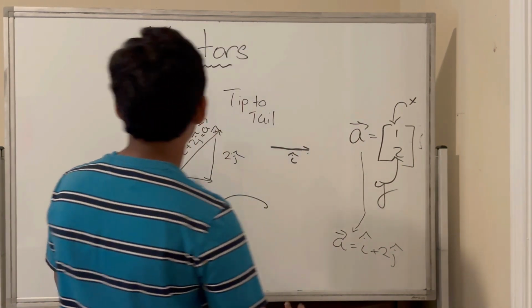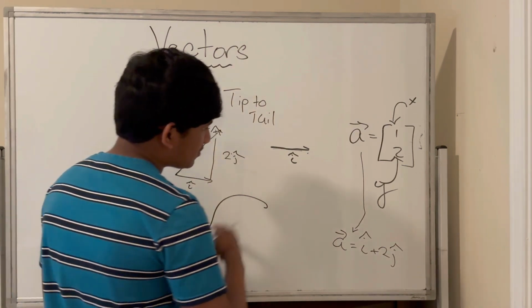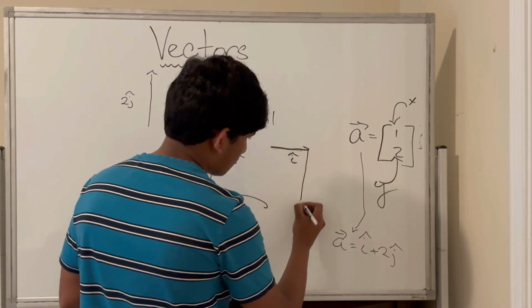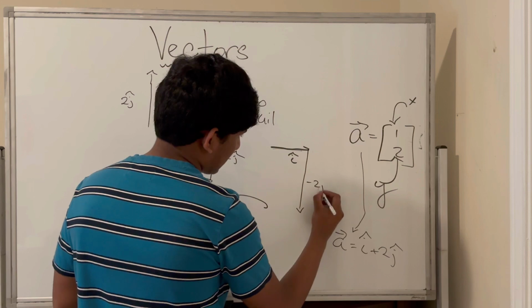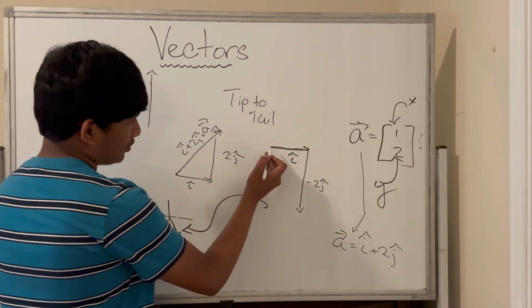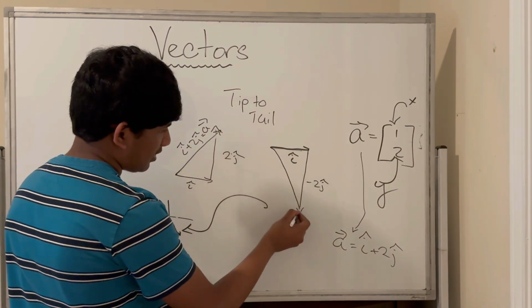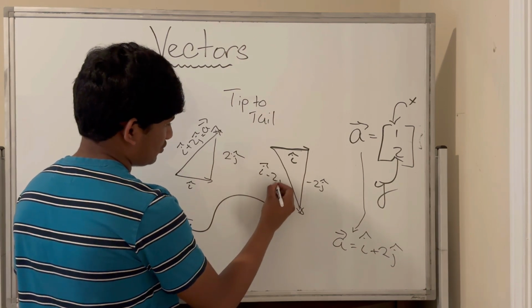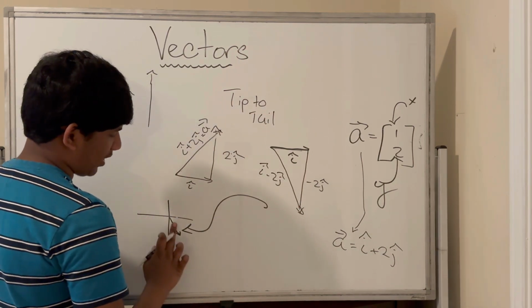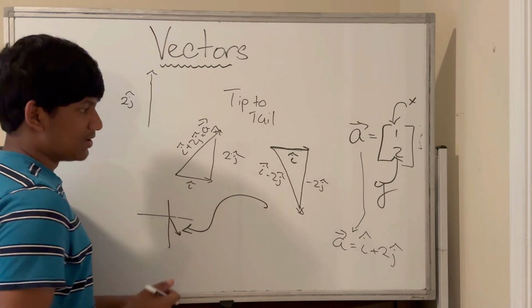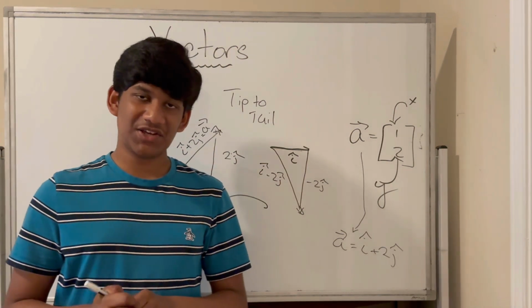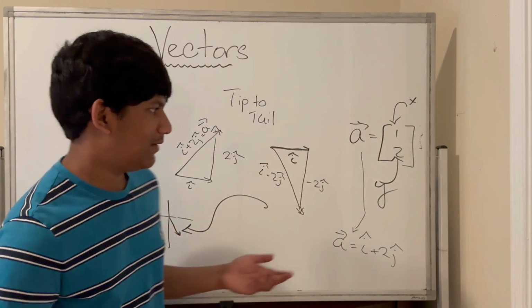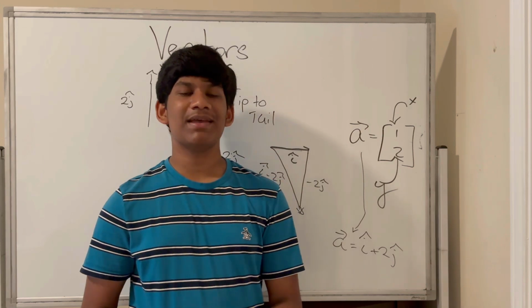So we reverse 2j hat's direction, which means it points like this. This is negative 2j hat, and we do the tip to tail method. And this would be i hat minus 2j hat, and as you can see, it coincides with the drawing here from the origin. So that's how you add, and how you subtract, two vectors graphically. And now that we've talked about that, we can bring this section to an end.